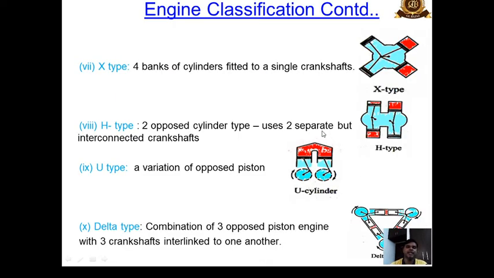So other versions that are very less in use include X type, like 4 banks of cylinders fitted to a single crankshaft. H type, 2 opposed cylinder type, uses 2 separate but interconnected crankshafts. As I have told you, these are made like letter H. U type, a variation of opposed piston engine. This is a version of opposed piston engine in which there is a common cylinder. Okay, so delta type, combination of 3 opposed piston engines with 3 crankshafts interlinked to one another. So this is not in much practice.